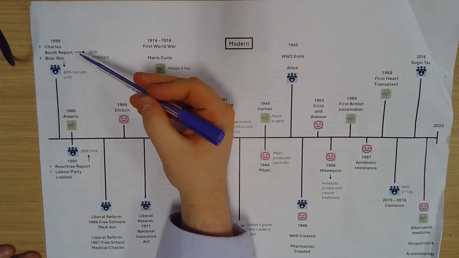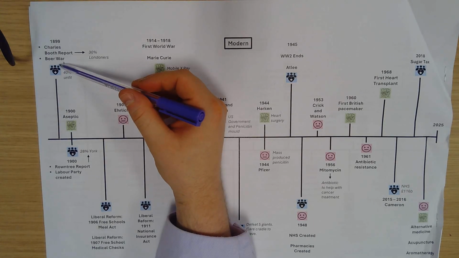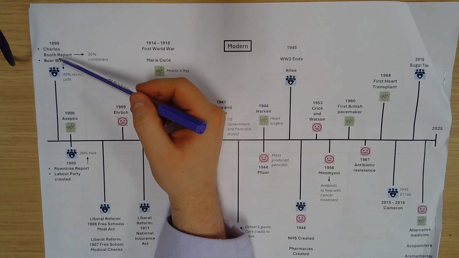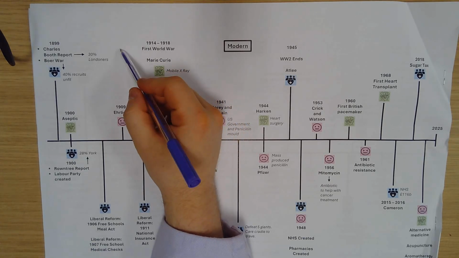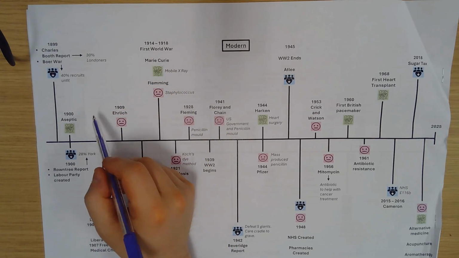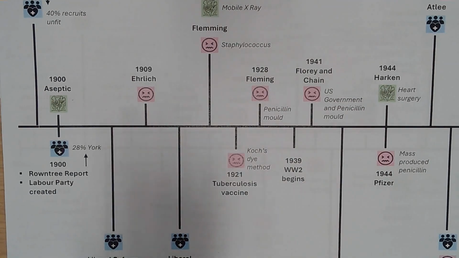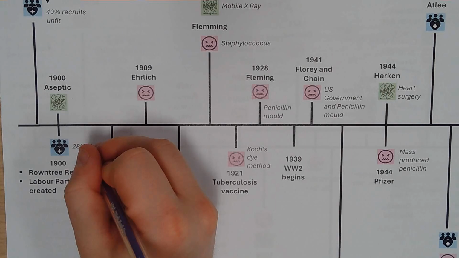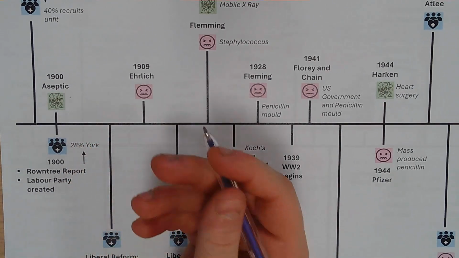So we're going to start just a year before 1900, just to give some context of what's happening at the time, some historical background. In 1899, we've got the Charles Booth Report and the Boer War, both showing how unfit people in Britain were. And we also have the Rowntree Report, which links to the fact that, again, people are unhealthy in Britain. So 28% of people in York were living below the poverty line.